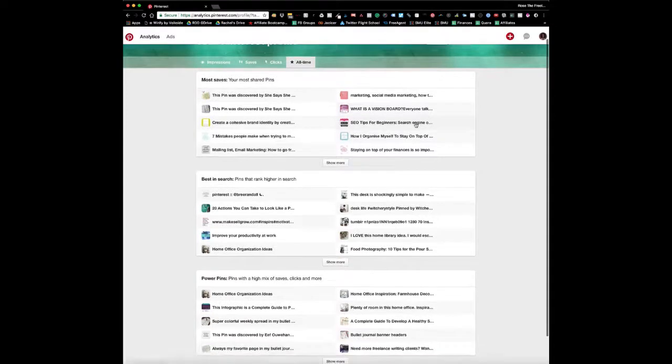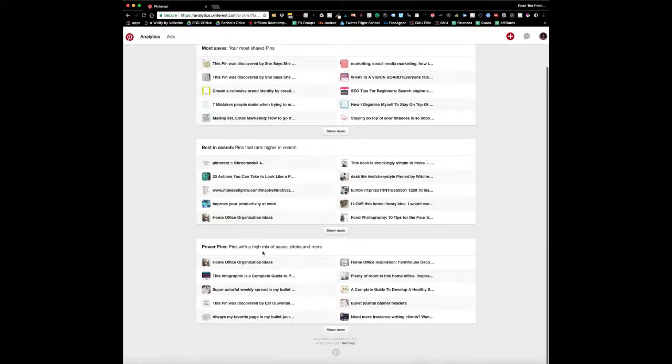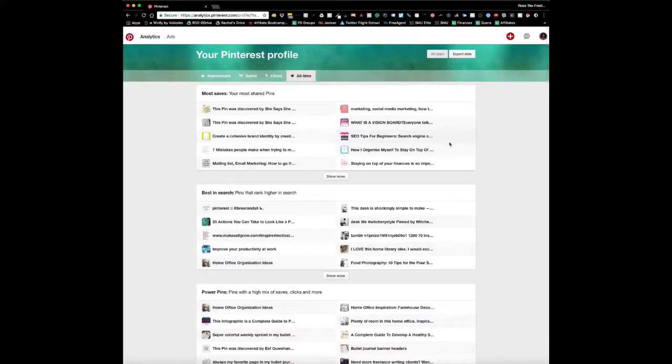Okay, then you can also see the pins that rank the highest in the search from my profile, and then you can see the pins that have a high mixture of saves and clicks. So you can use this information to see which type of content people are interacting with most on your website, and give them more of that content, because you've got successful pins here that are doing well. So you can have a look at the pins, see what's making them do so well, and try and emulate it when you're creating more content going forward.